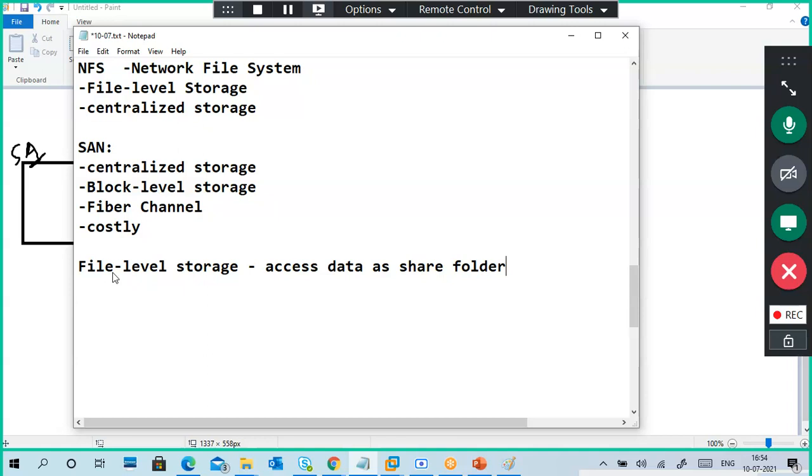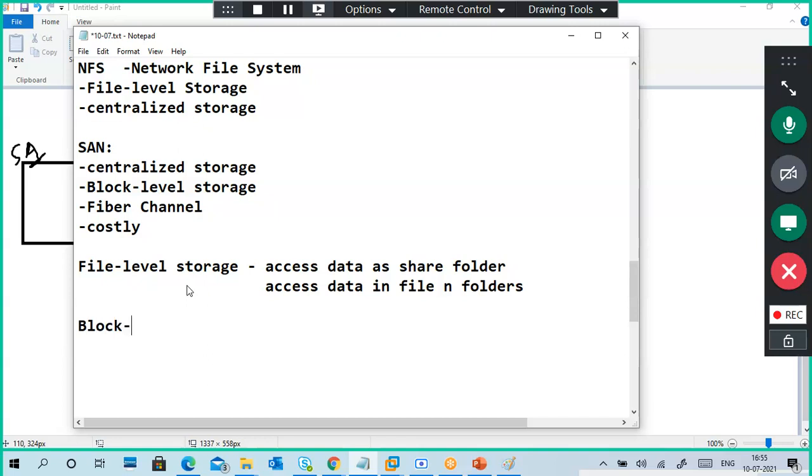You're accessing data as a file through the network. So also we can put it otherwise, in files and folders. So that is file level storage, like you're putting data like shared folders type.